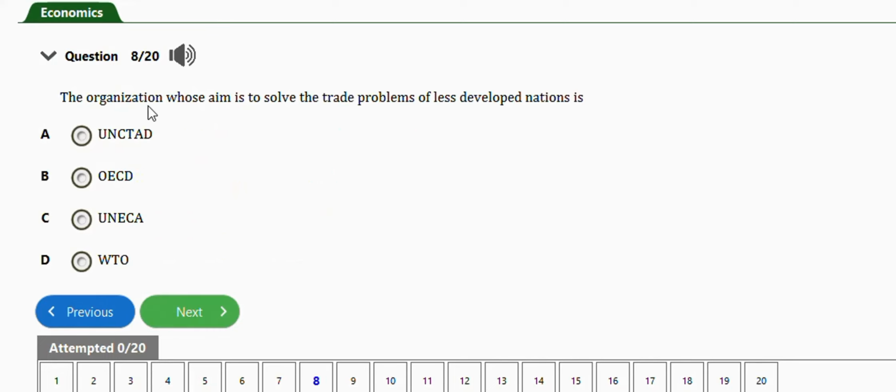It says the organization whose aim is to solve the trade problems of less developed nations is we have UNCTAD, OECD, we have UNECA, World Trade Organization. The right answer is option A. Take note of this question, guys. UNCTAD. Okay. Next question is this one.